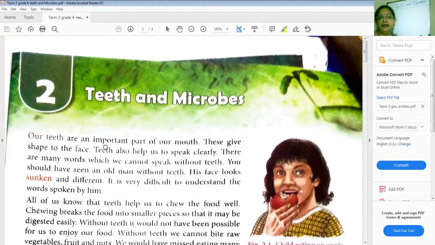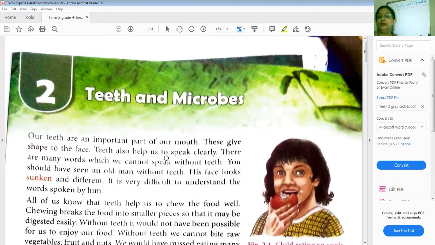Our teeth are an important part of our mouth. I hope everybody has opened page number 131 and is looking into the reader. Those who do not have the reader will look at the screen. So, our teeth are an important part of our mouth. These give a shape to the face.